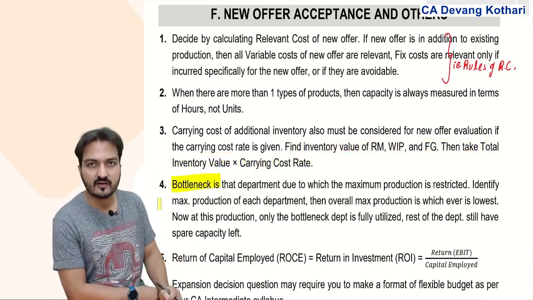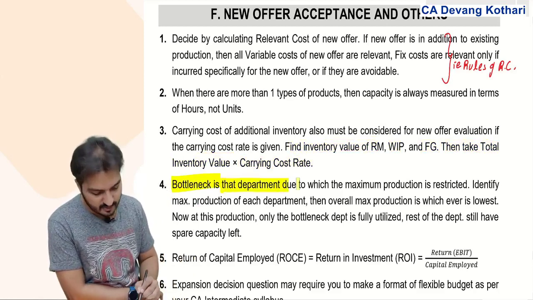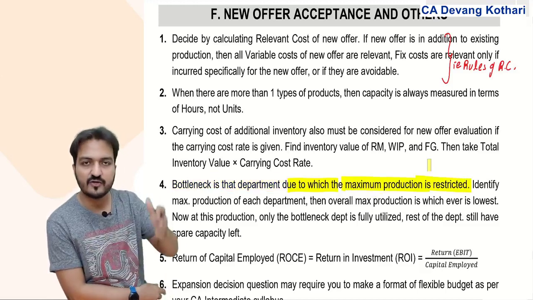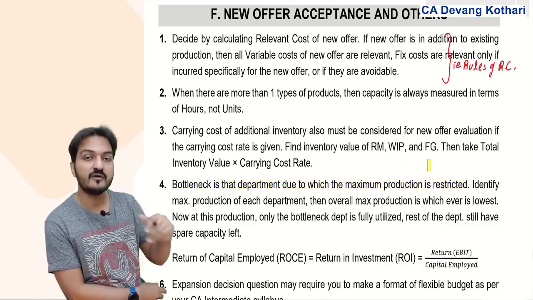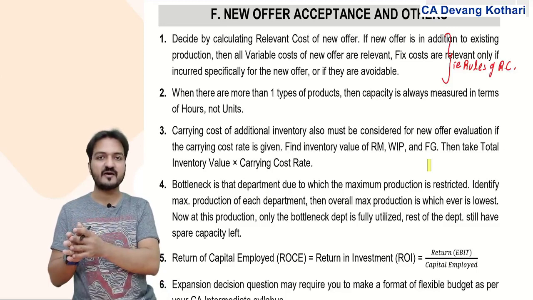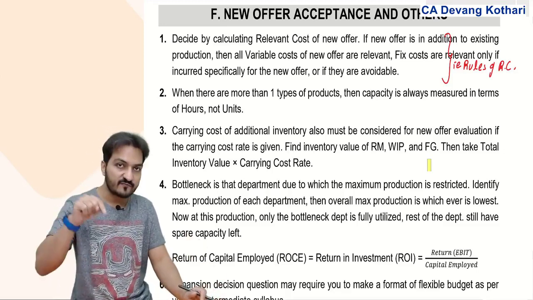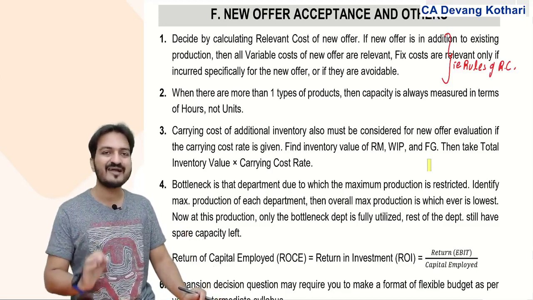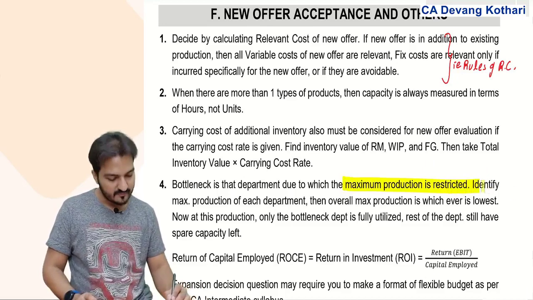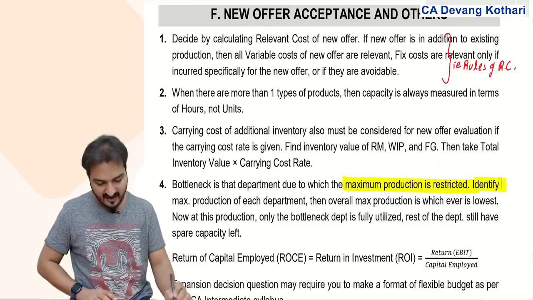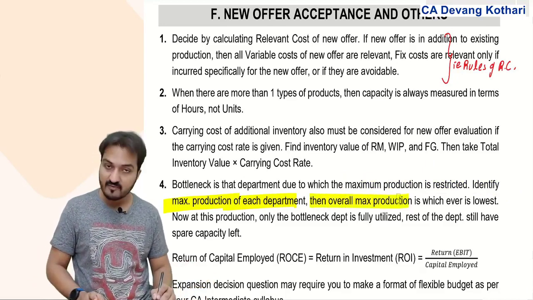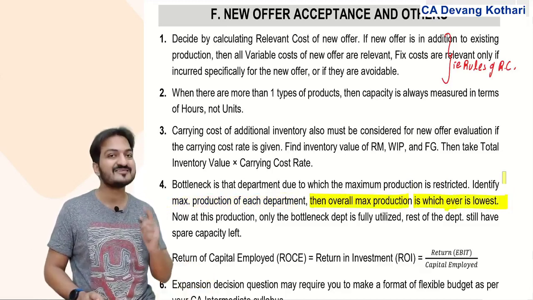Bottleneck. You remember what is bottleneck? Bottleneck is that department due to which maximum production is restricted. If I have three departments, D1, D2, D3, the final product comes after department 3. But if the final product comes after passing through all three departments, one of these three departments might become the bottleneck due to which my maximum production is restricted. How to identify the bottleneck? Identify maximum production of each department, then overall maximum production is the one whichever is lower.